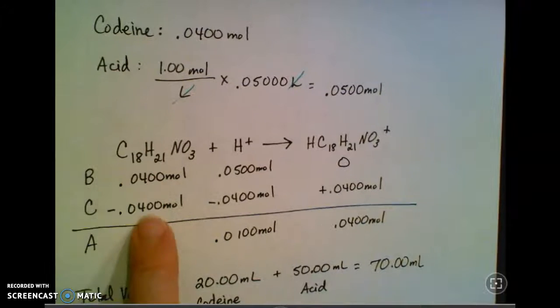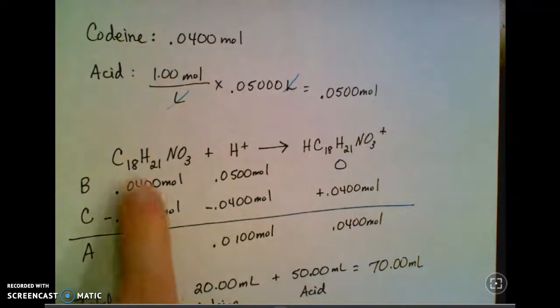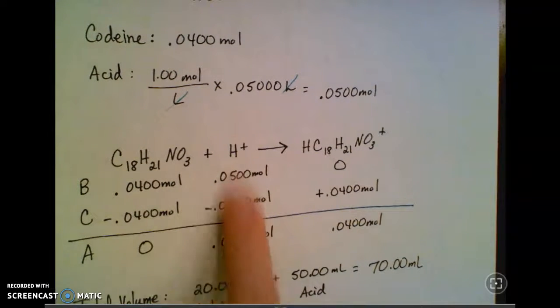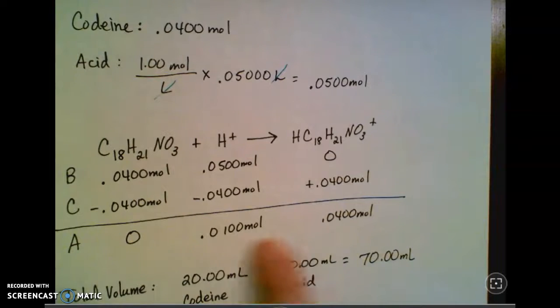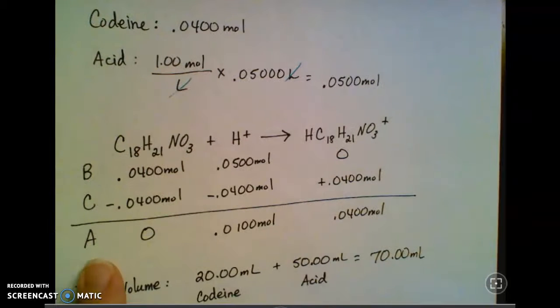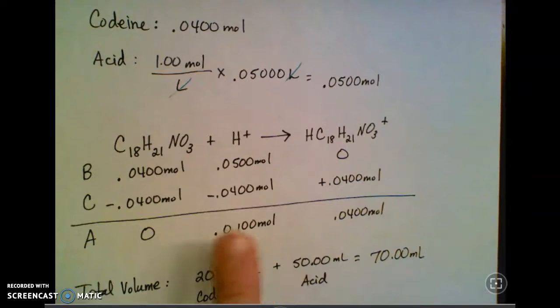So I'm going to subtract all of that from both the codeine base and the strong acid, and I'm going to add the 0.0400 for my conjugate acid over here. And so this is what I have left after the reaction's over. In this case, I have just some straight out strong acid left. And so that's going to be what determines the pH at this point.